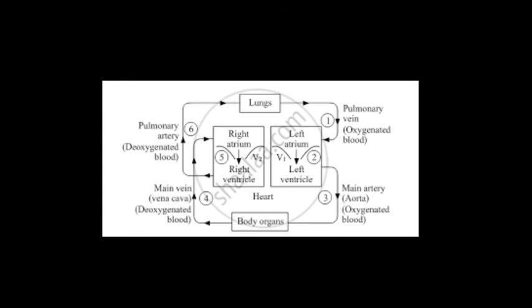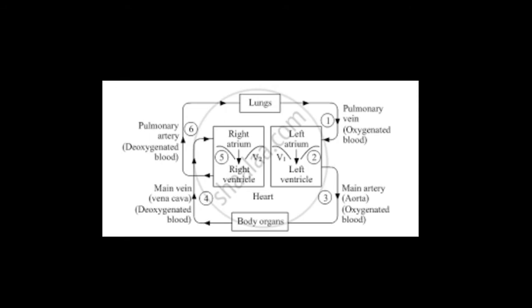At the same time, carbon dioxide is produced as a waste material during respiration, and this deoxygenated blood from the body organs enters into the main vein, which we call the vena cava. The main vein carries the deoxygenated blood to the right atrium of the heart, and when the right atrium contracts, deoxygenated blood is pushed into the right ventricle through the valve. When the right ventricle contracts, the deoxygenated blood is pumped into the lungs through the pulmonary artery. This is not the pulmonary vein. The pulmonary vein carries oxygenated blood, but the pulmonary artery carries deoxygenated blood.